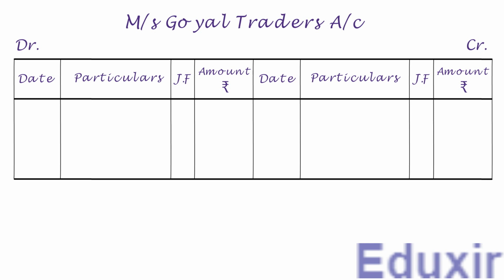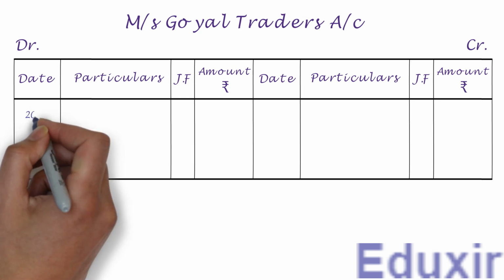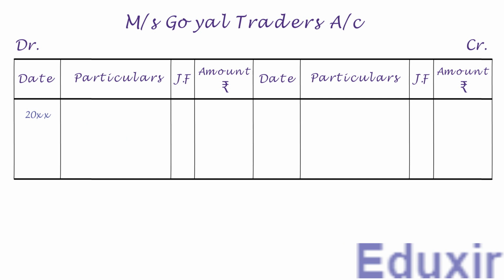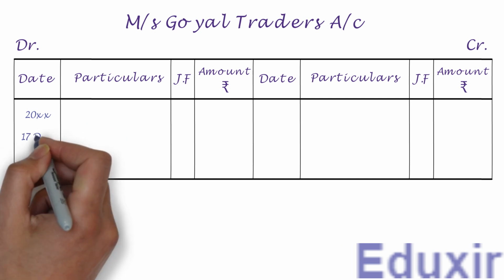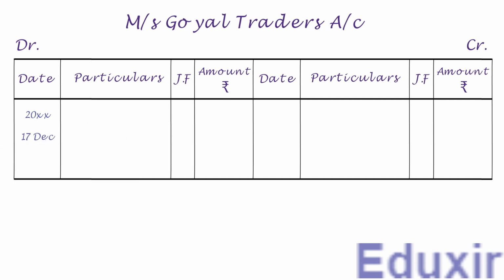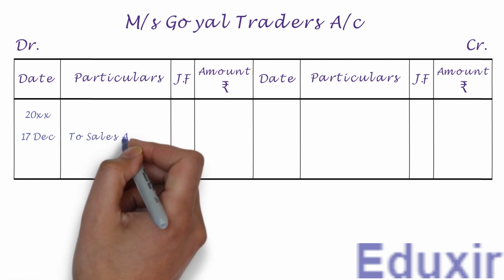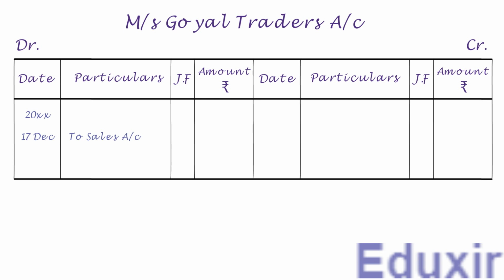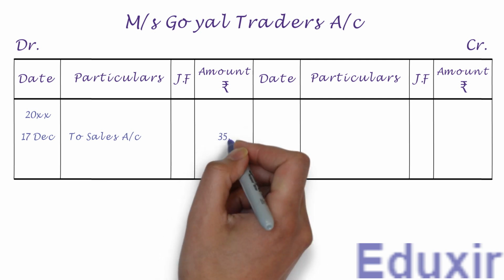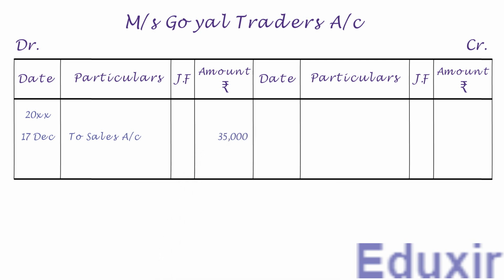Now on the debit side, let us first write the year in the date column. Let us now write the date. We need to write to sales account into the particulars column. Let us write the debit amount of 35,000 rupees into the amount column. With that, we have completed the posting of this journal entry into Messrs Goel Traders account. Let us now take up the next entry.